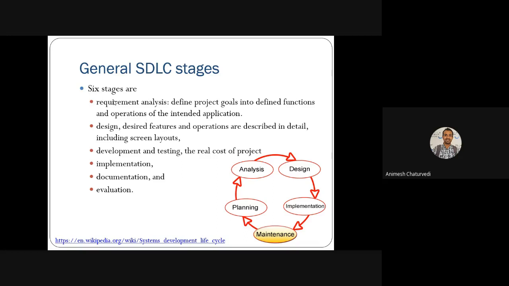Then you define the operations that you intend to make out of that project, and all these requirements you have to verify. Then you make a design, meaning the desired feature operations described in detail, and then some pictorial representation of the development that is required.